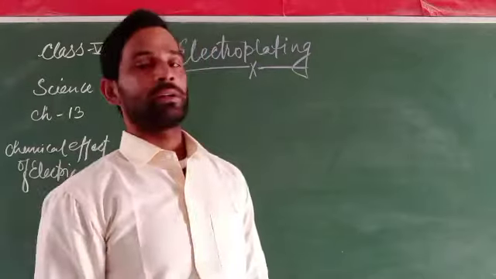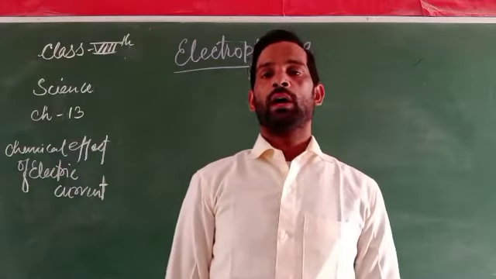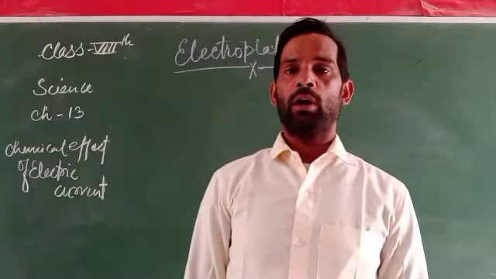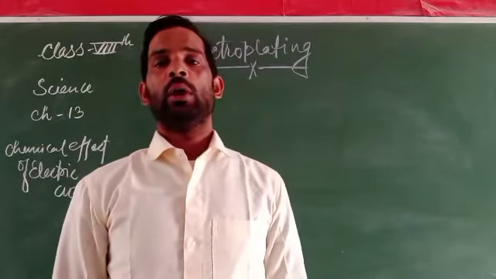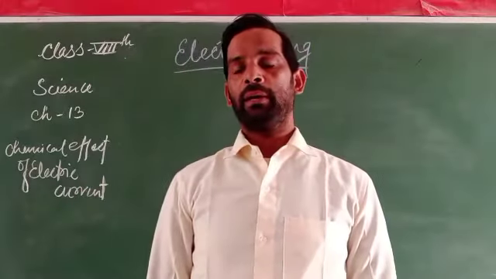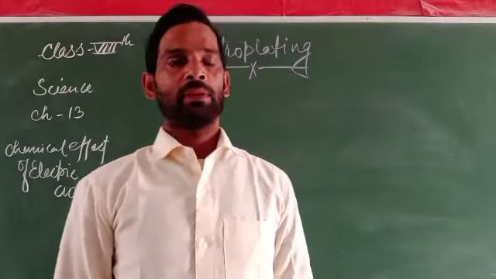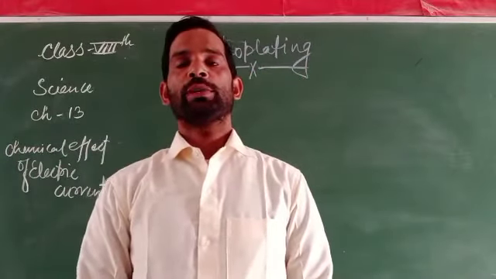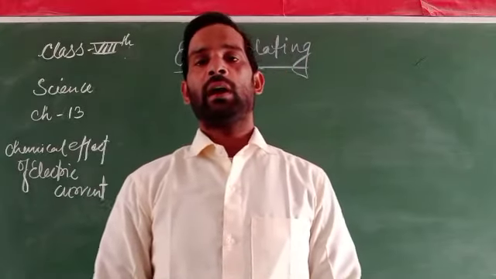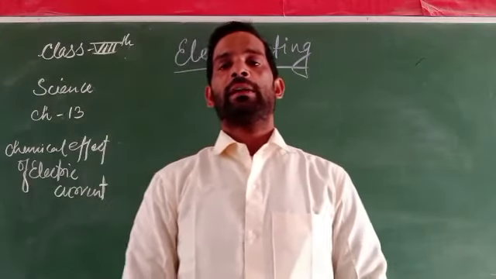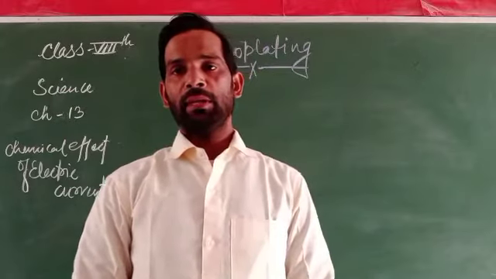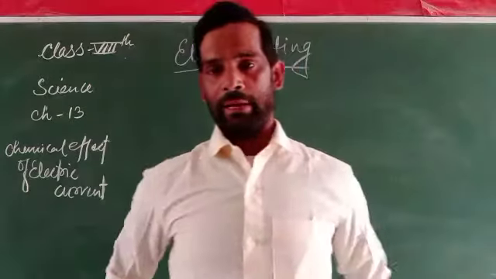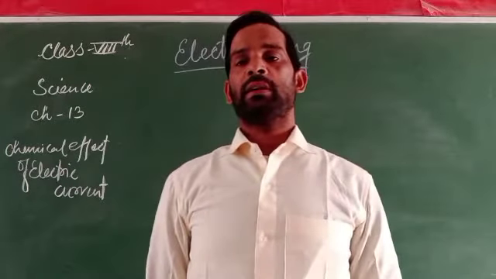Electroplating is a method or process by which a thin layer of a metal is deposited on any conducting object by applying an electric current. So it is a method in which the deposition of a thin layer of metal takes place on any other electrical conductor by means of electricity, and that is termed electroplating.